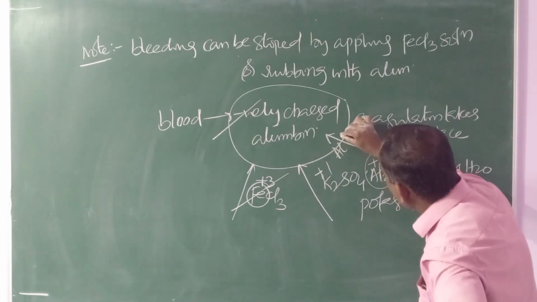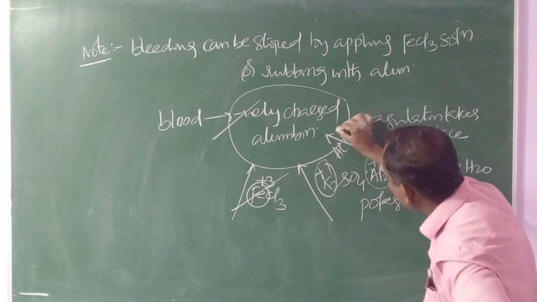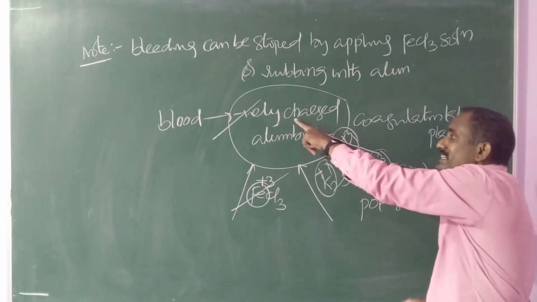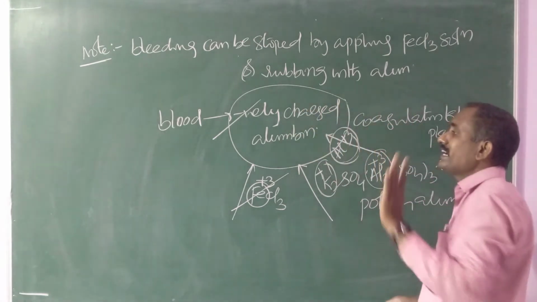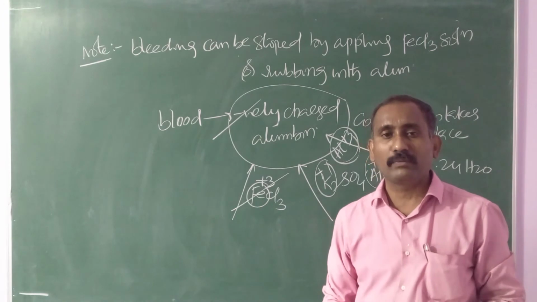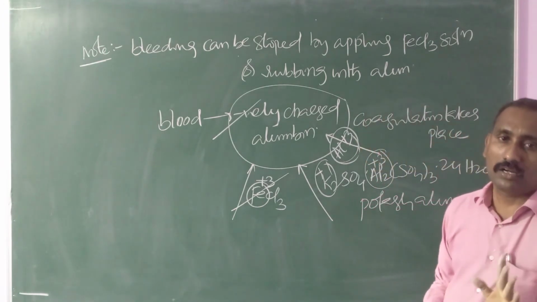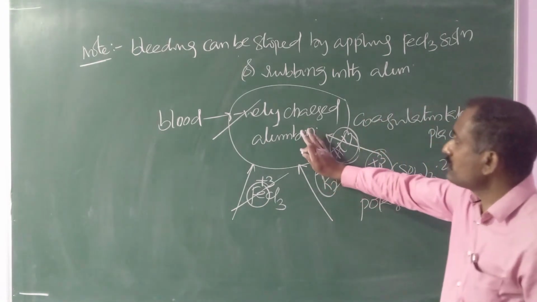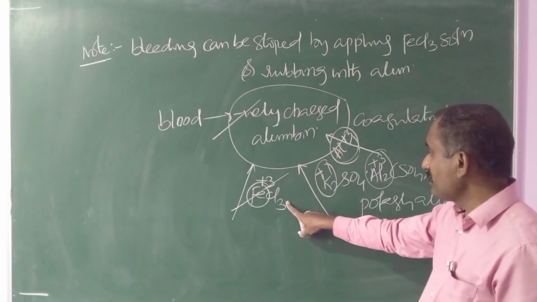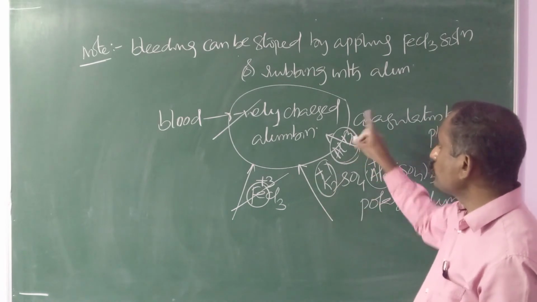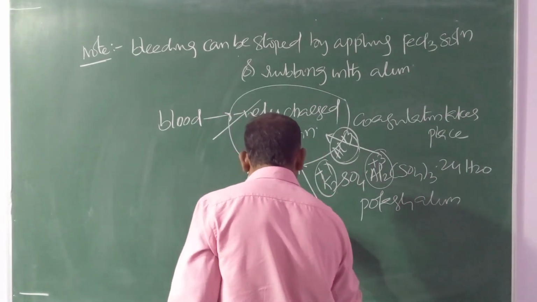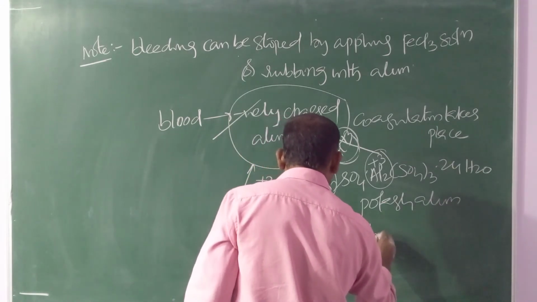Therefore, compared to K+, Al+3 has more valency, hence Al+3 easily coagulates negatively charged albumin. Coagulation is nothing but precipitation, and immediately clotting will happen. So you should remember that bleeding can be stopped by the addition of FeCl3 or alum due to coagulation.